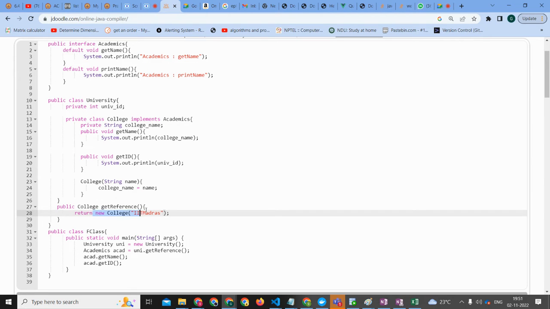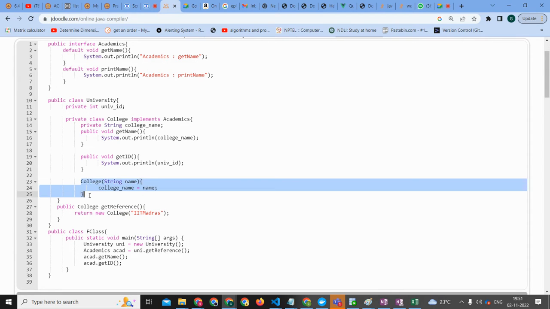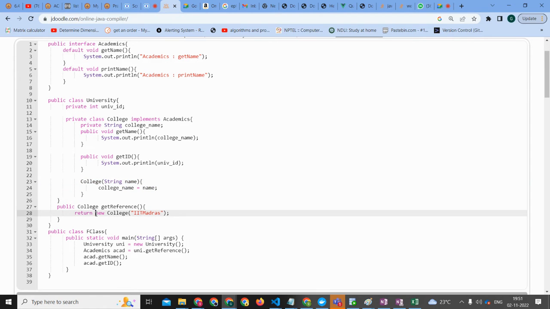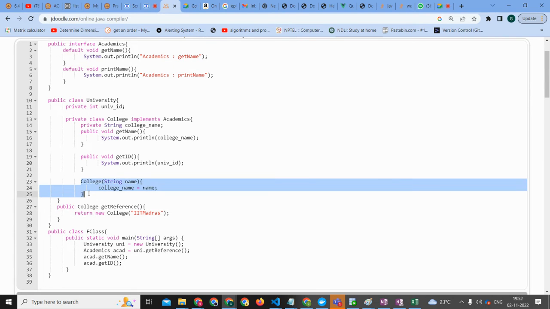Since we are creating an object of the college, we need to go for the constructor of that college, right? Every time we create a new object, you need to call the constructor.